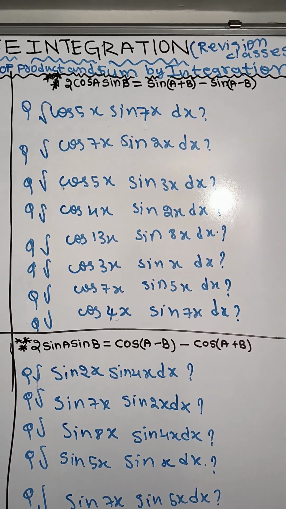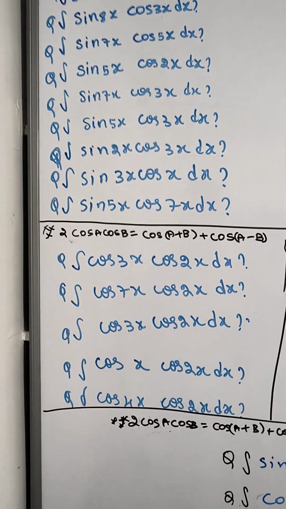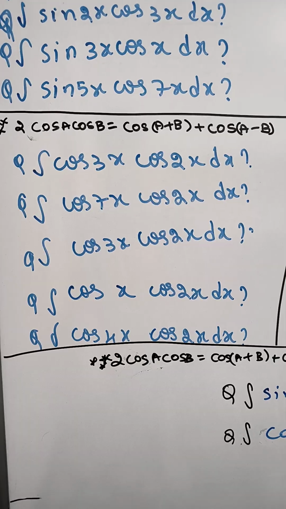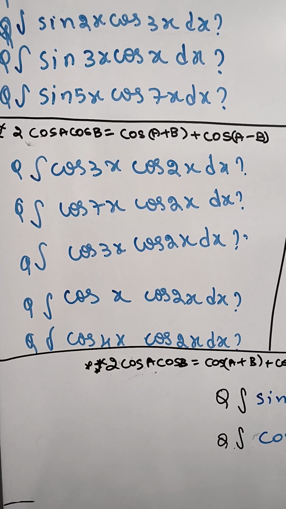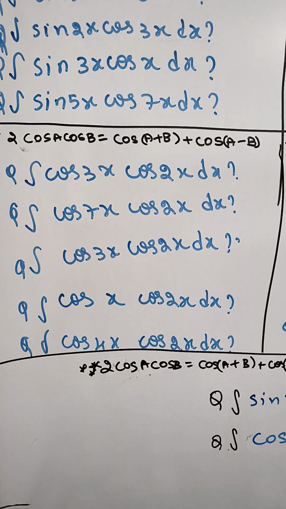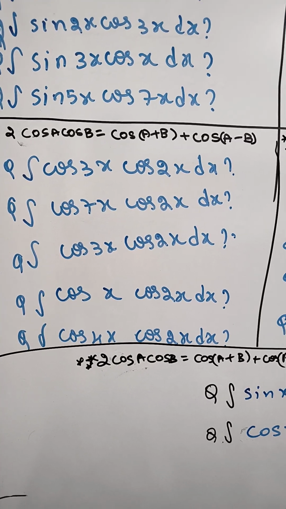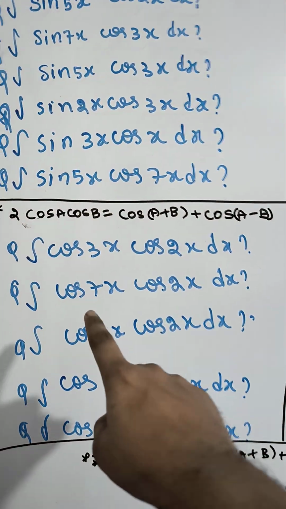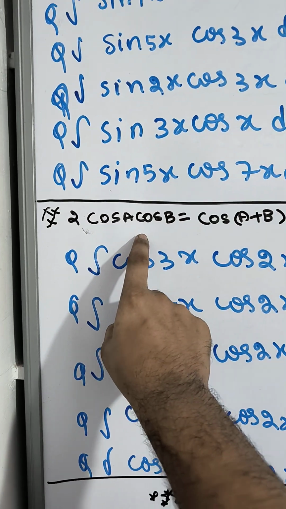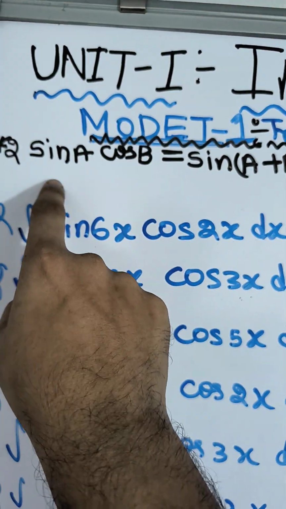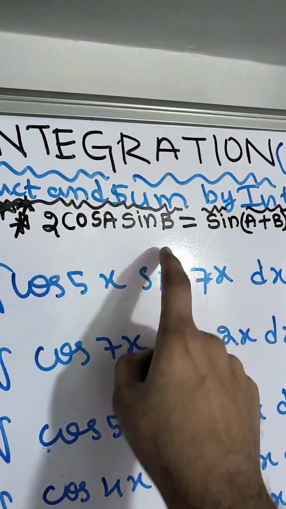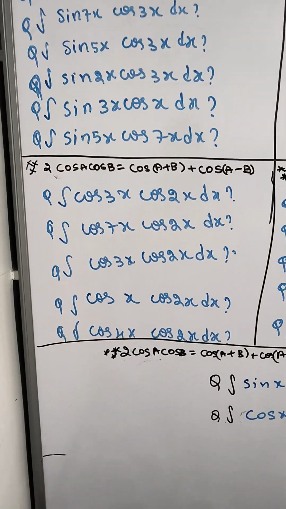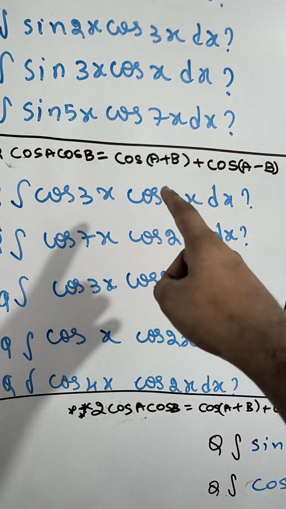All these questions are related to that formula, and next we come to the formula with two cosines: 2 cos A cos B is equal to cos(A plus B) plus cos(A minus B). We have questions regarding that one. See, it looks like the formula here is sin cos, and here cos sin. We should remember it like this. Okay, now I will read these questions.